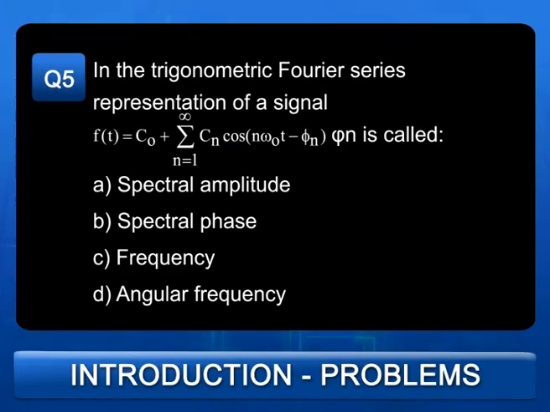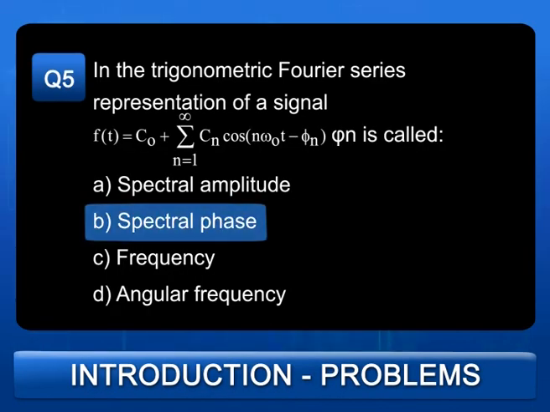In the trigonometric Fourier series representation of a signal, f of t is equal to Cn plus summation n equal to 1 to infinity Cn cos(n omega naught t minus phi n). What is phi n called? The choices are: A, phi n is called the spectral amplitude; B, phi n is called the spectral phase; C, phi n is called frequency; D, phi n is called the angular frequency. The answer is phi n is called the spectral phase, and the answer is choice B. Let us go to the next question.